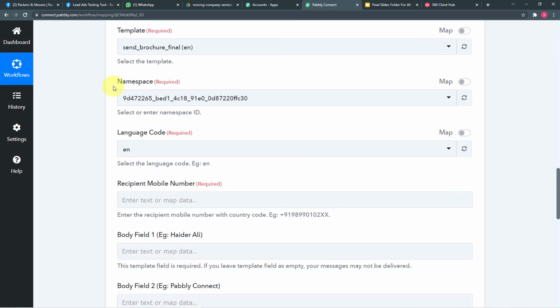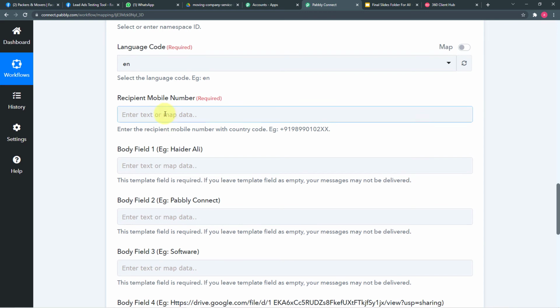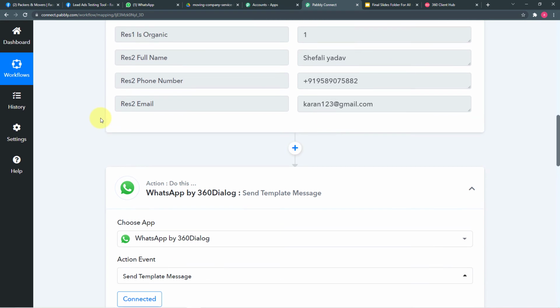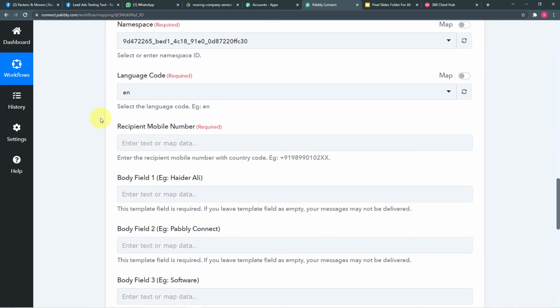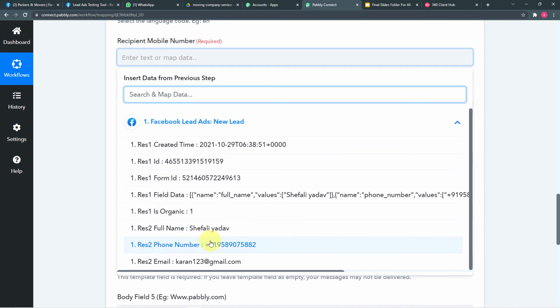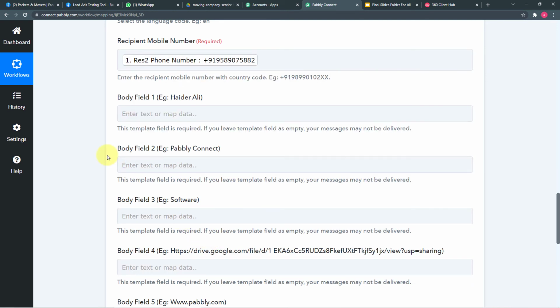So after selecting the template, the namespace field and the language code get automatically filled in. After this, you have to enter the recipient's mobile number, or the WhatsApp number of the person whose data we have captured here. To get this number, just click on this field, then click on Facebook lead ads, and map the number from here only. After this, it will ask for these body fields 1, 2, 3, 4, 5.